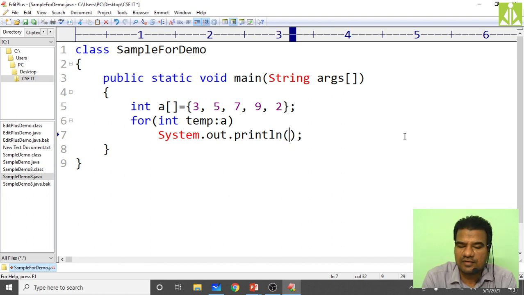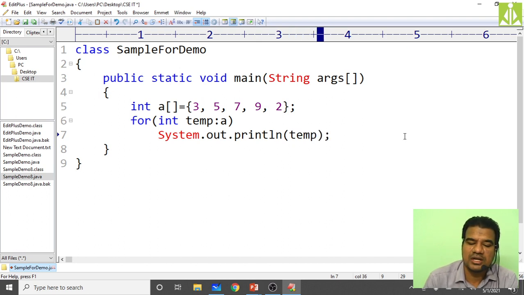No need to print a of i, print temp, because in every iteration the concerned element will be inside the temporary variable only. In the first iteration 3 will come, in the second iteration 5, in the third iteration 7, in the fourth iteration 9, in the last iteration 2. Like that it will take all the elements into your temporary variable one at a time, one in each iteration. So likewise, you can get the same elements on the output screen.